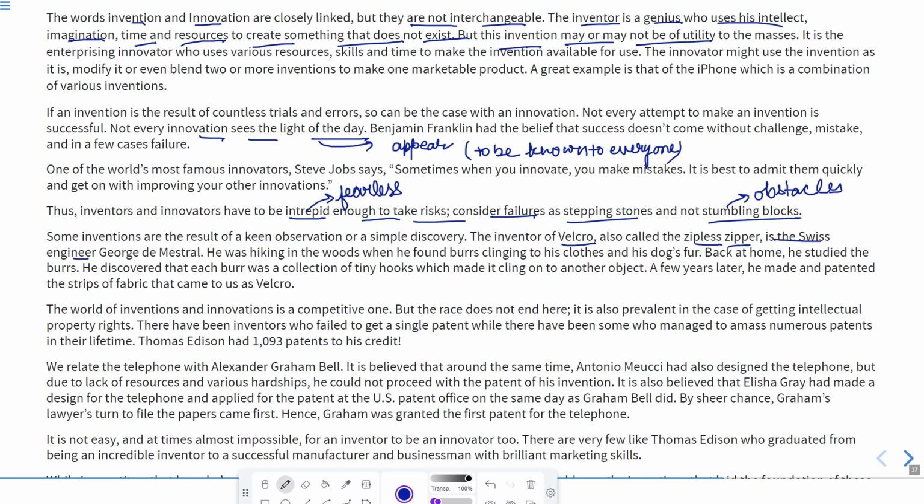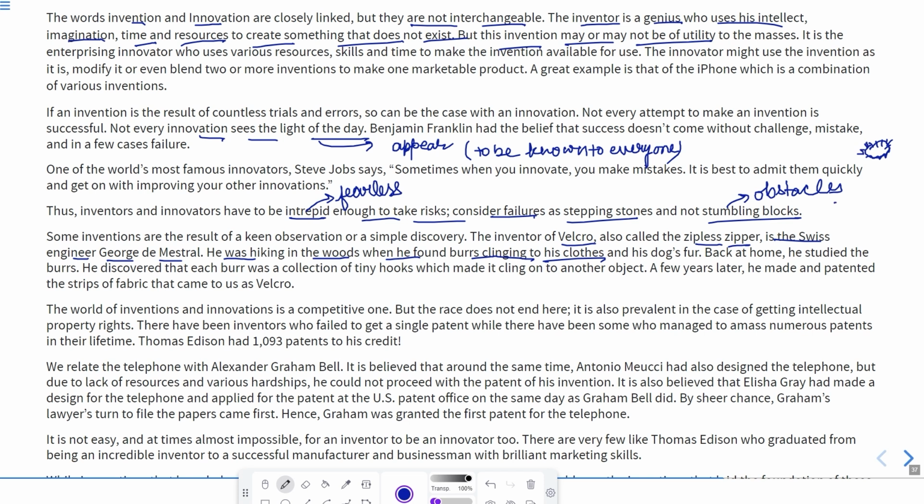That is Velcro. They are white or black in color usually. It was invented by the Swiss engineer George de Mestral. He was hiking in the woods. Woods means forest. When he found burrs clinging to his clothes. Burrs means something green in color, which is sticky, and it was just clinging.